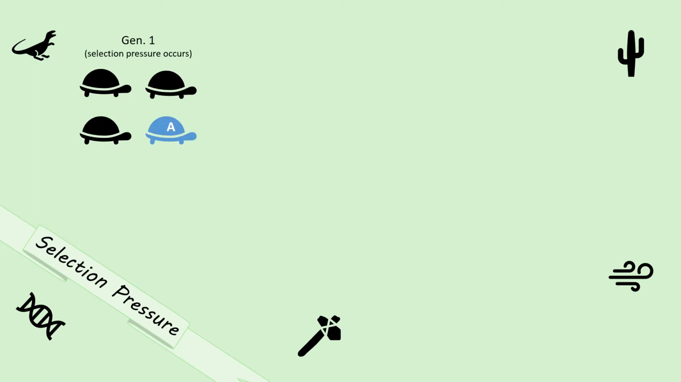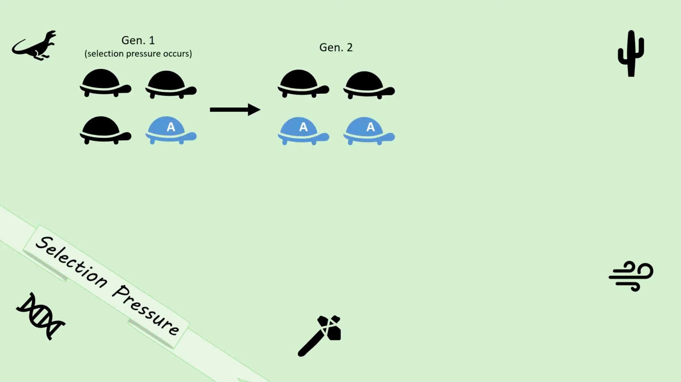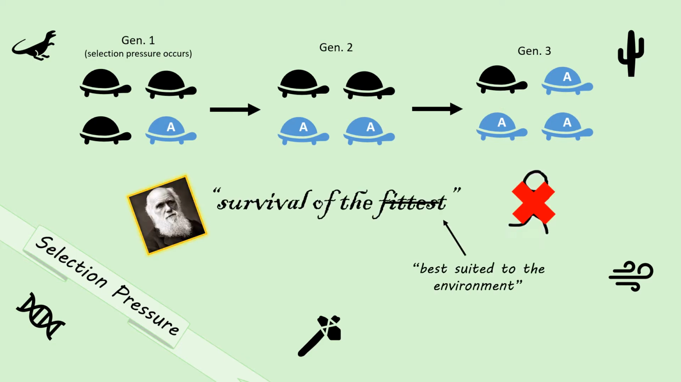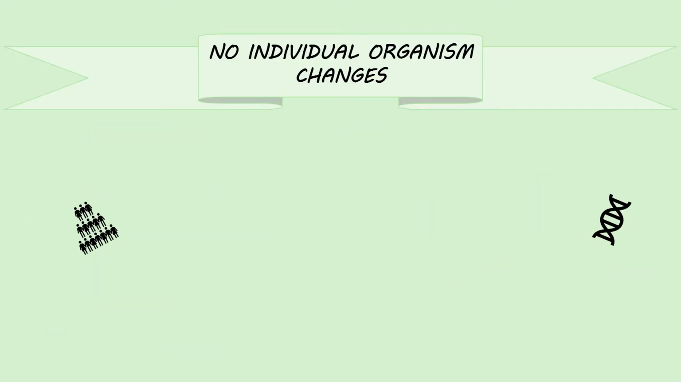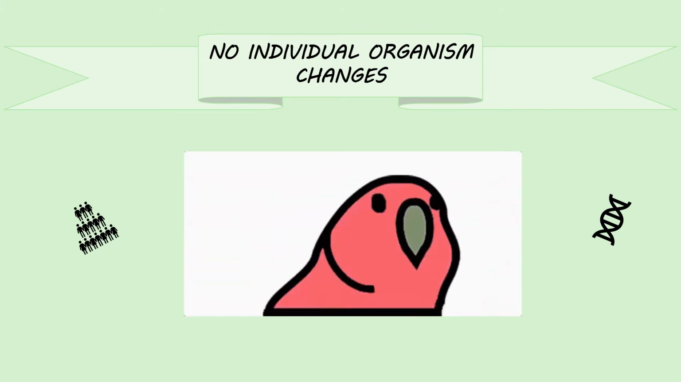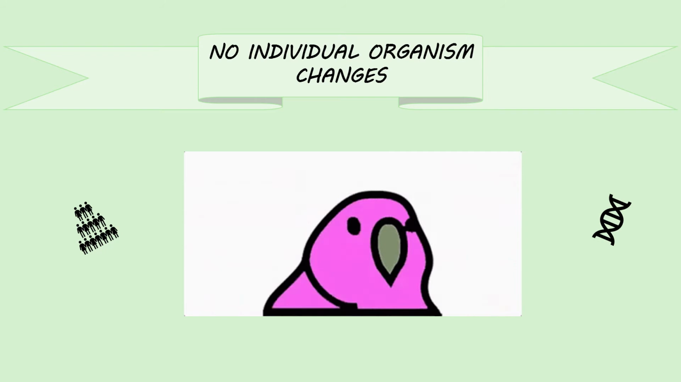With each generation, there is a greater proportion of organisms with the trait. Darwin used the phrase survival of the fittest, where fittest essentially means best suited to the environment and survival means reproduction. This is referred to as the organism's biological fitness. An important part to understanding natural selection is to recognize that no individual organism changes, but the population changes as a whole over many generations.